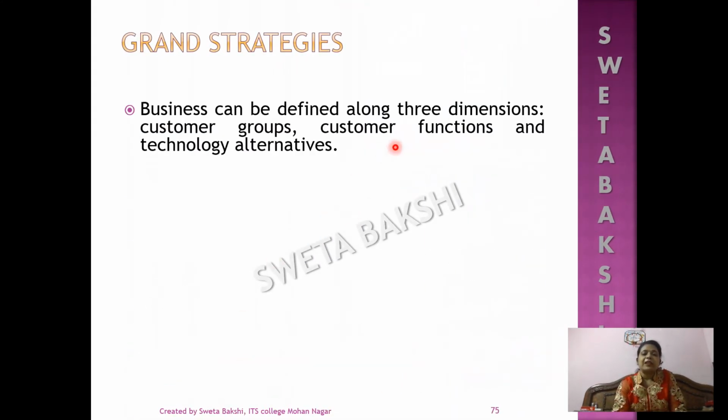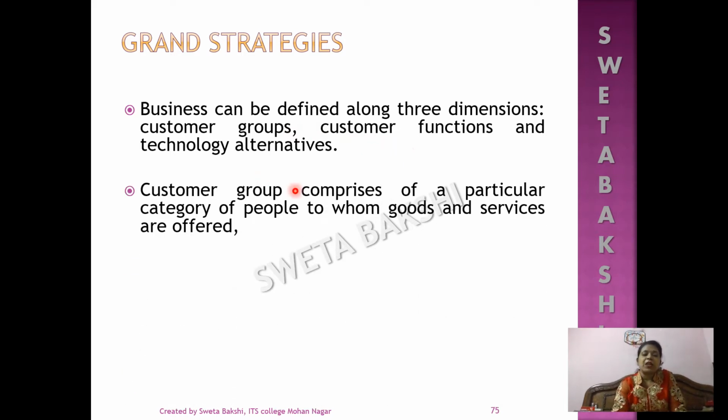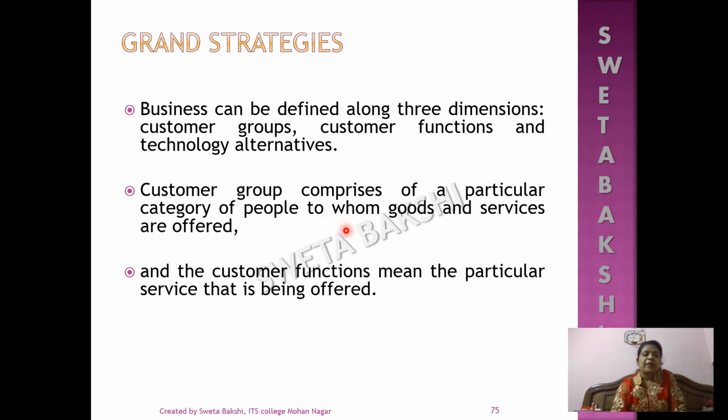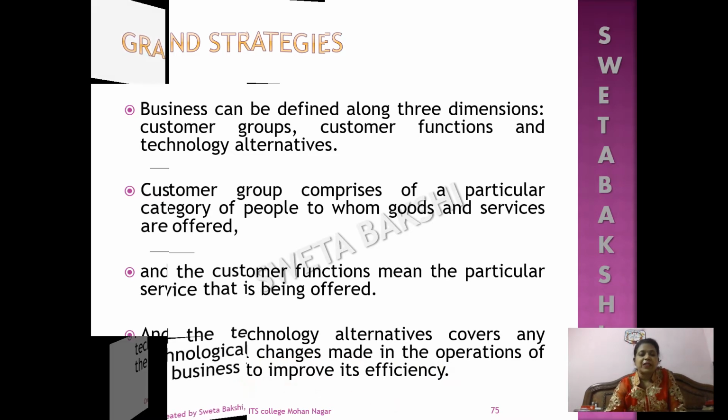Business can be defined along three dimensions: customer groups, customer functions, and technological alternatives. Customer groups comprise a particular category of people to whom goods and services are offered. The customer function means the particular service that is being offered. And the technological alternatives cover any technological changes made in the operations of the business to improve its efficiency.